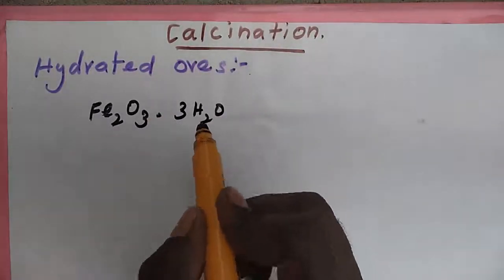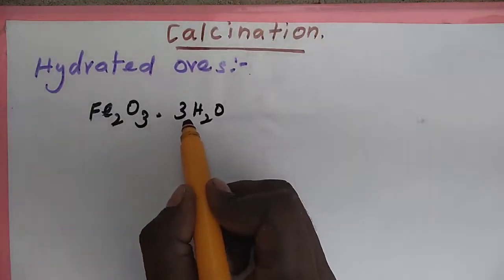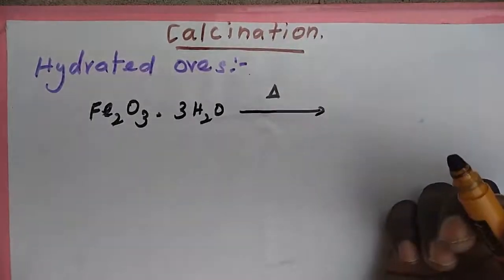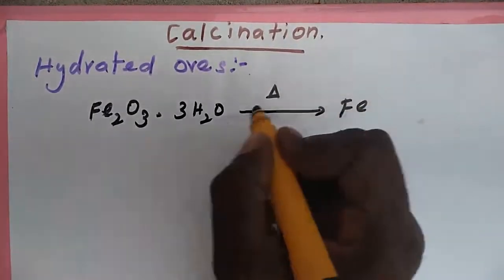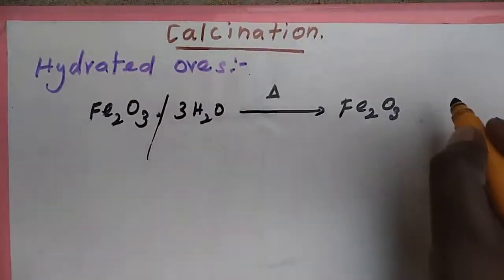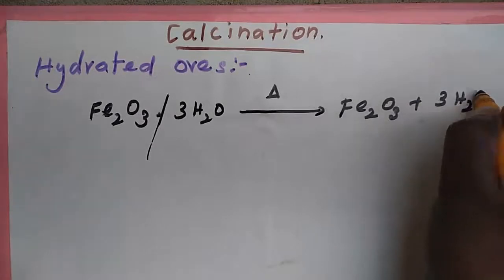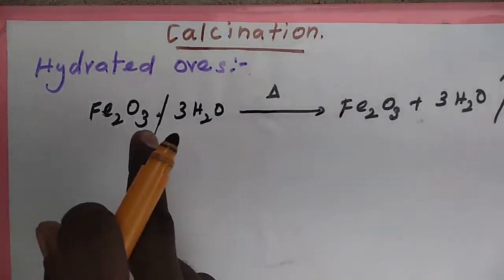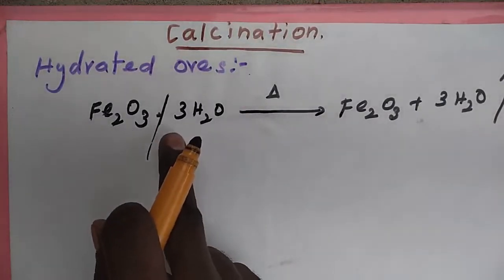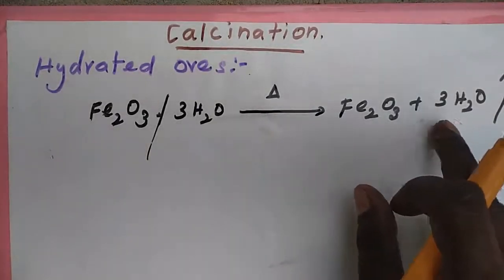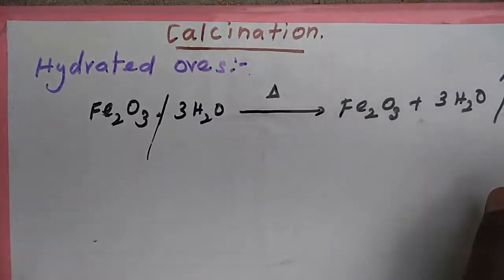Heating forms the oxide, Fe2O3, plus 3H2O as vapor. In the calcination of hydrated oxides, the water of hydration is expelled as vapor.